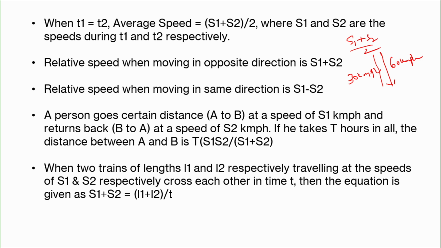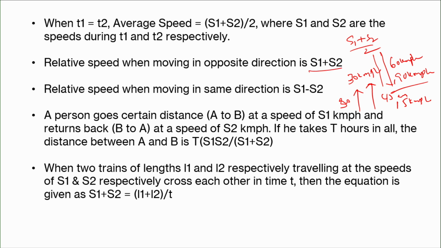Then the relative speed will be 30 plus 60, 90 kmph, that is s1 plus s2. If moving in the same direction, one train is moving at 30 kilometers per hour and another in the same direction at 45 kilometers per hour, then the relative speed will be 45 minus 30, that is 15 kilometers per hour. Is it clear? This is very, very important.